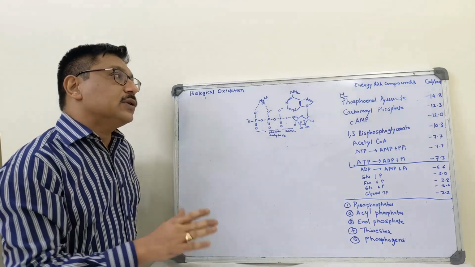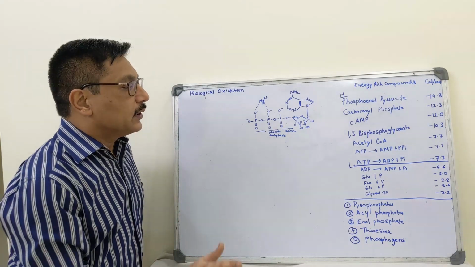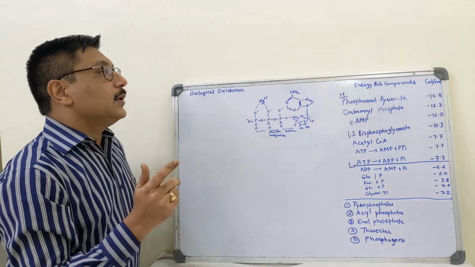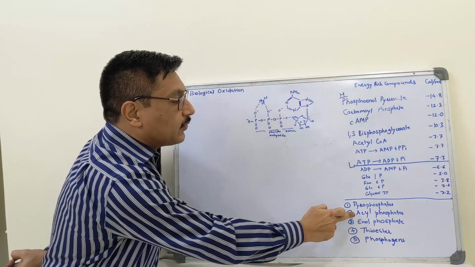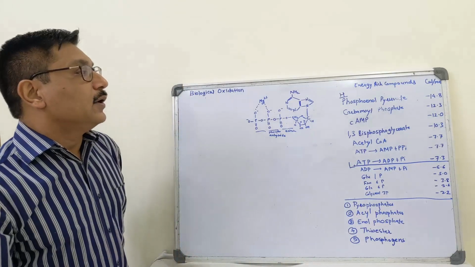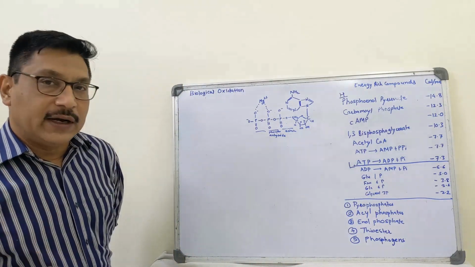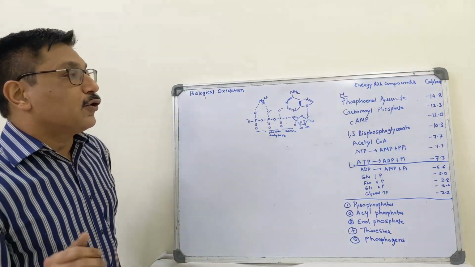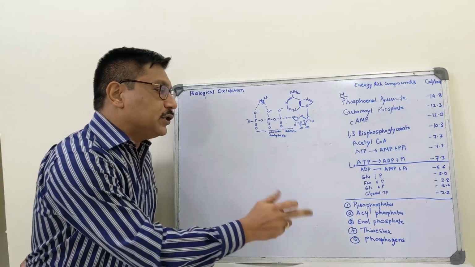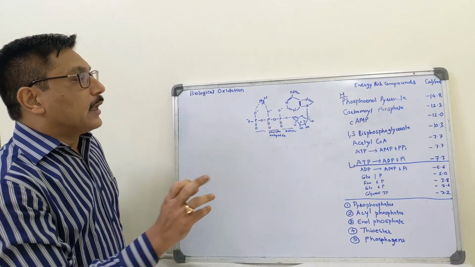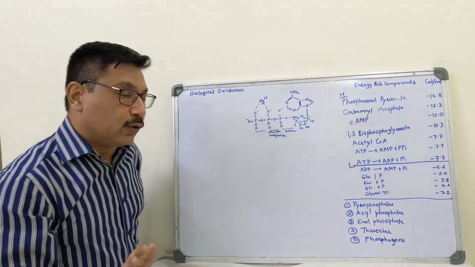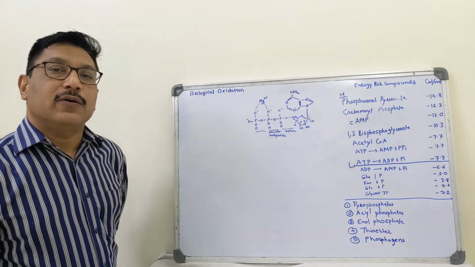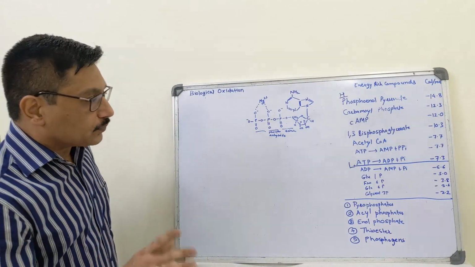These high energy compounds can be classified into 5 groups. These are pyrophosphates, for example ATP; acyl phosphates, for example 1,3-bisphosphoglycerate; enol phosphates, for example phosphoenol pyruvate; thioesters, such as acetyl CoA or acyl CoA; and phosphogens, that is creatine phosphate or arginine phosphate.